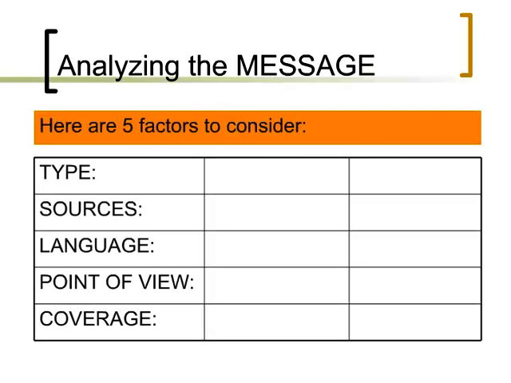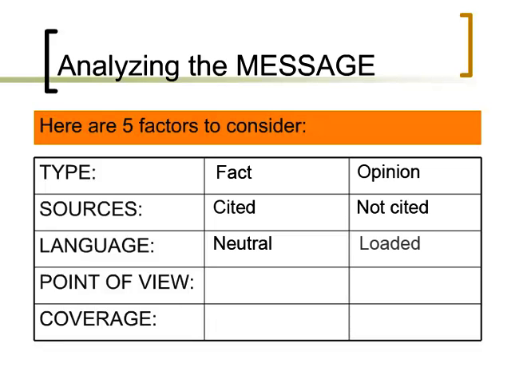When analyzing the message or content of an information source, here are 5 factors to consider. What type of content is presented? Facts or opinions? Are sources that can confirm the information cited? Is the tone of the language neutral or is it loaded? Does the source present more than one point of view on a controversial topic, or is it one-sided? And if multiple points of view are included, are they presented in a fair manner? Let's look at each of these factors more closely.